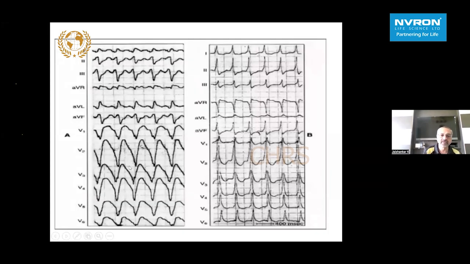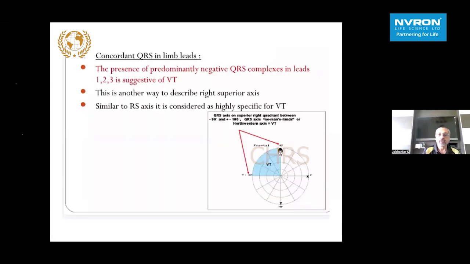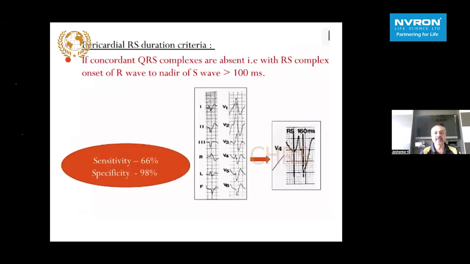To the left on this picture is a negative concordance. To the right is a positive concordance. And in the negative concordance, lead AVR is showing some features which I'll be coming to subsequently, suggestive of a VT. And the one to the right also has features suggestive of VT. So positive and negative concordance, particularly negative concordance, has more specificity for a VT. Also, just like precordial leads, if you have predominantly negative QRS complexes in the limb leads, it is strongly suggestive of VT, because it is another way of describing an extreme axis or a right superior axis, and it's very specific for a ventricular tachycardia.